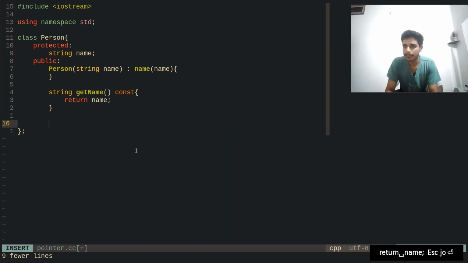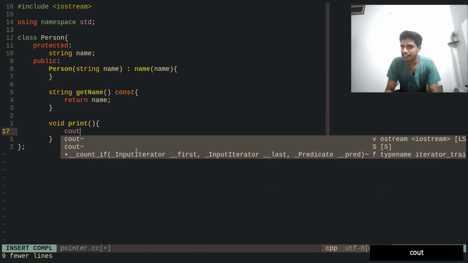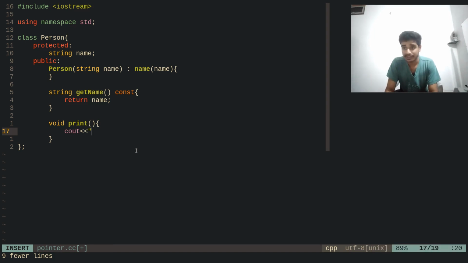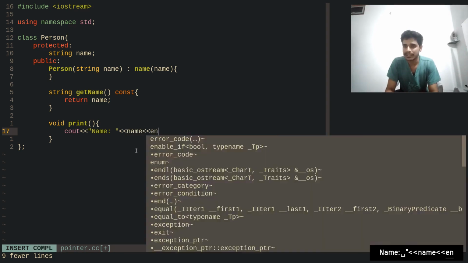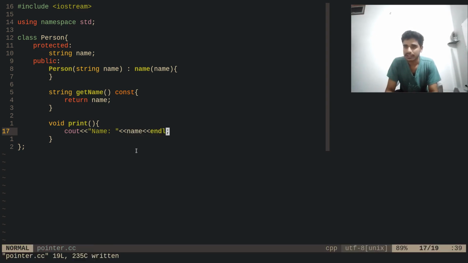That's very simple. Now the third one is a print function. What the print function does is it just prints the information about the class. So this is the person class. The information we need to print is the name simply. So that's it. Now our person class seems to be ready, but it's not.